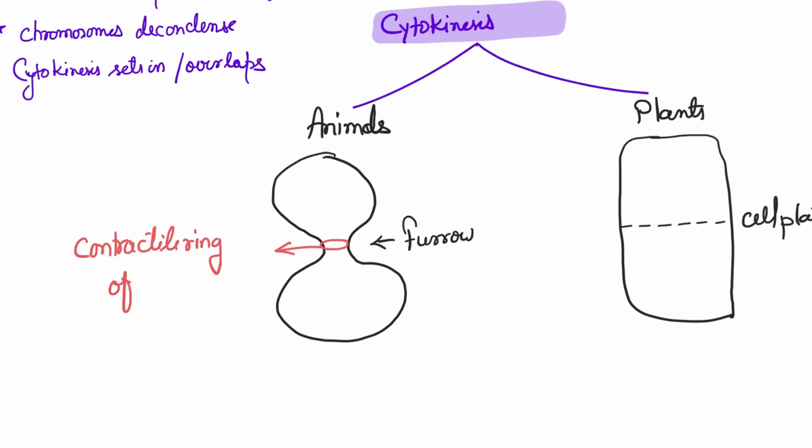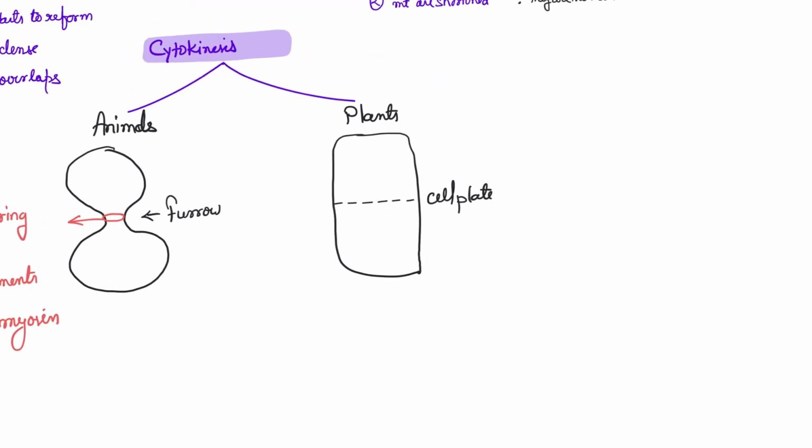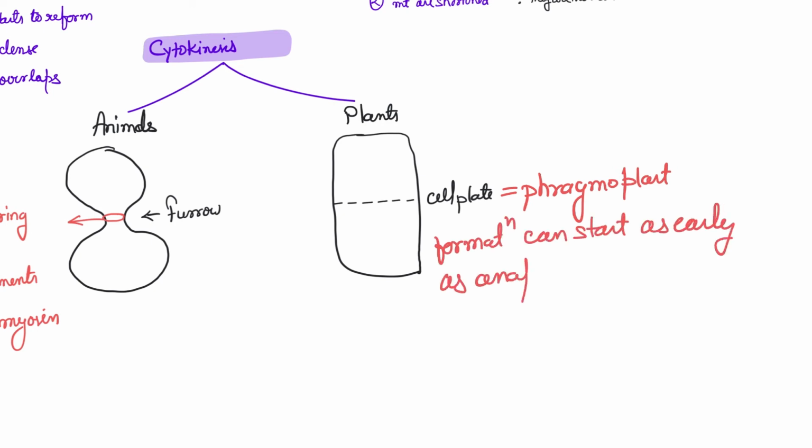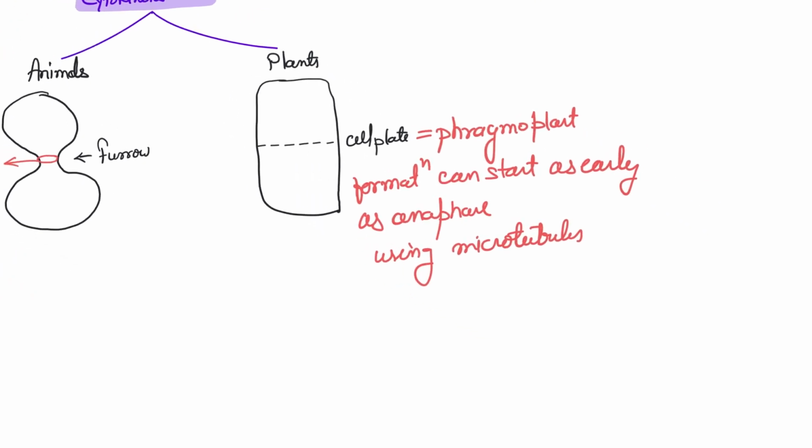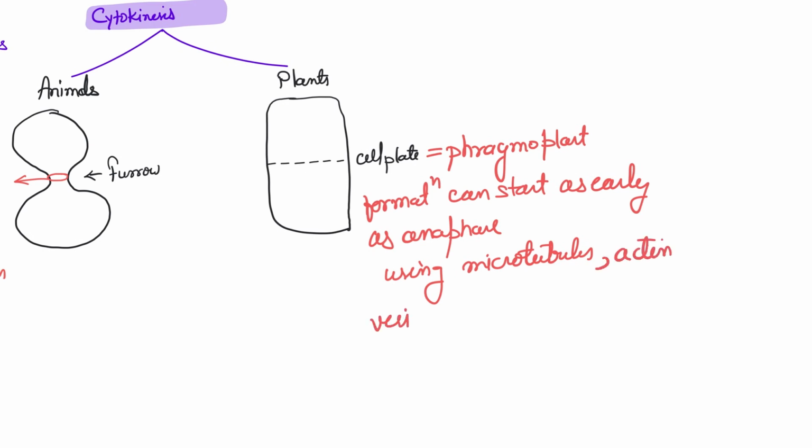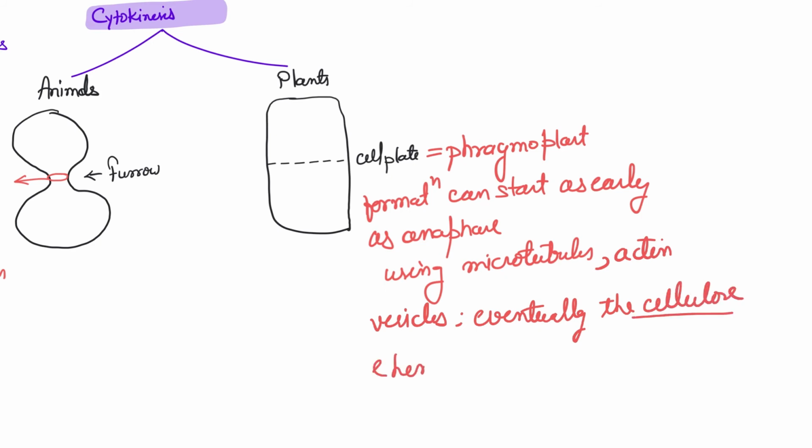Now, why is the furrow forming? That is because of a contractile ring of actin filaments and several bipolar myosin proteins that pull the plasma membrane closer. Whereas in plants, a cell plate called the phragmoplast forms, and that can start as an early depository plate upon which the cellulose and hemicellulose and all of that get laid and a cell wall is formed, right? So this is the primary difference between animals and plants undergoing cytokinesis. And once cytokinesis is done, you have two daughter cells, each with the same number of chromosomes.